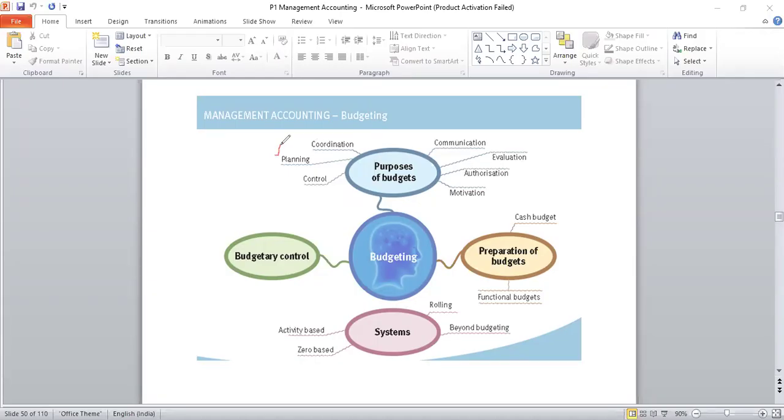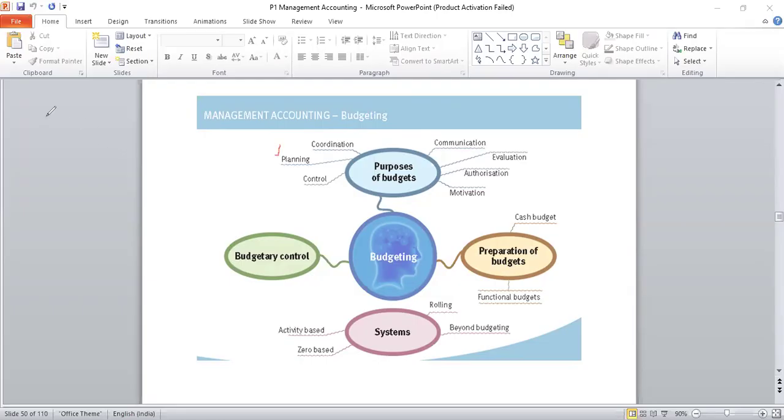Once there is a plan, everybody understands it. The plan is communicated to everyone in the organization, so coordination also becomes possible. The plan is communicated, so they understand what they have to take up. Everybody works towards achievement of the objectives, achievement of whatever is decided for the future. Then things are taken up accordingly, and there is coordination. Everybody works towards that. After that, we see that there is also a comparison.